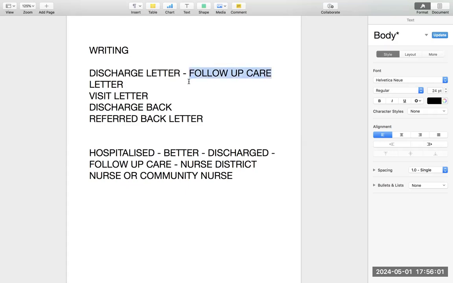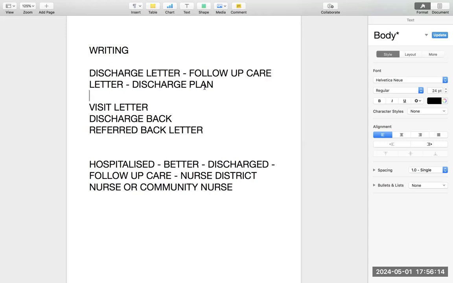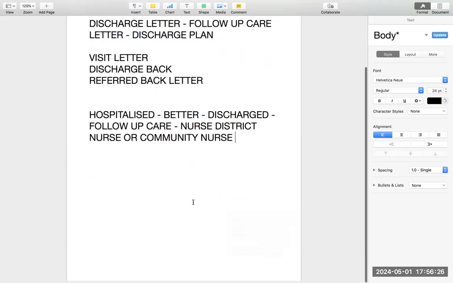Follow-up care in these kinds of letters is given in the word discharge plan. So the discharge plan is the purpose of the letter. This is the main purpose. Because we are writing to a nurse, we want her to follow this discharge plan. We want that nurse to provide follow-up care. So how do we write it?